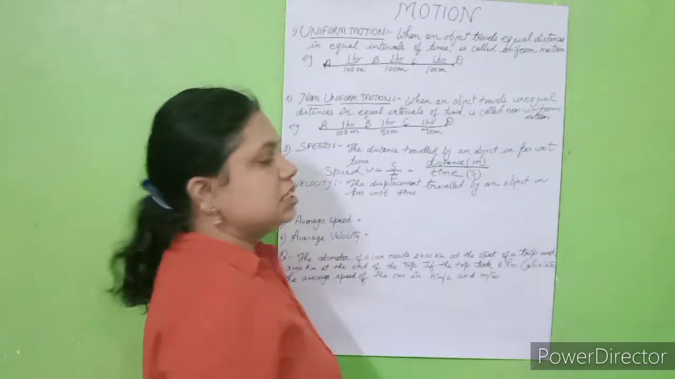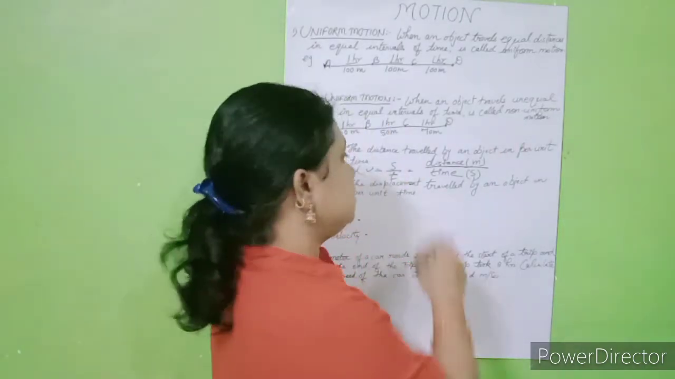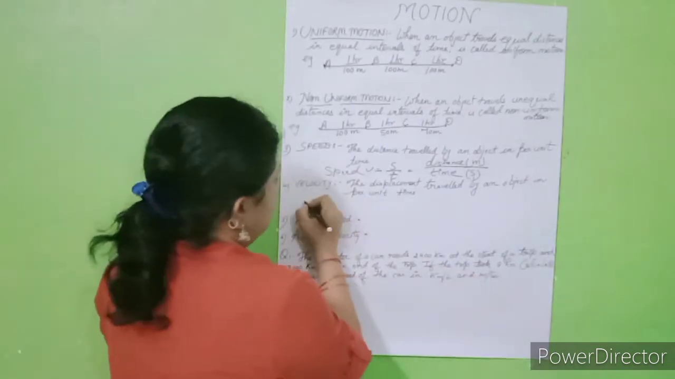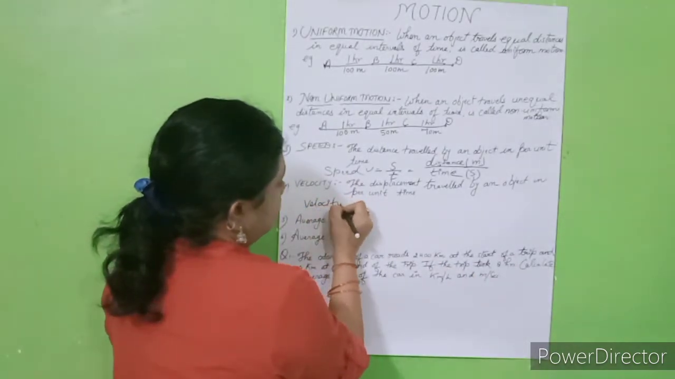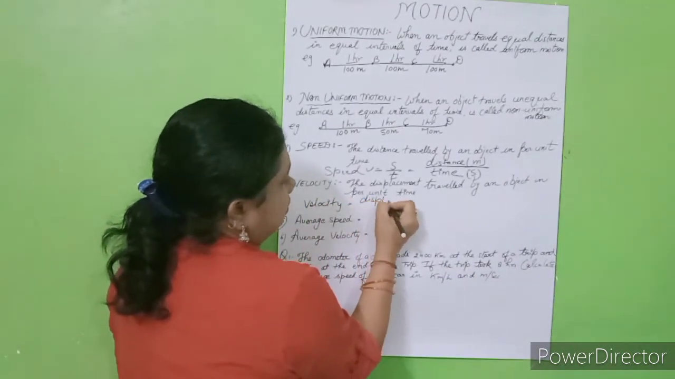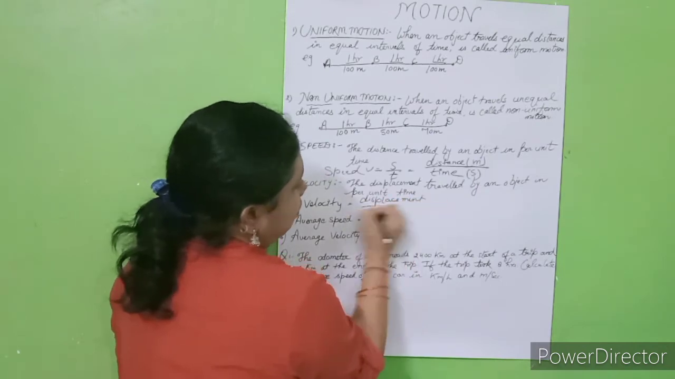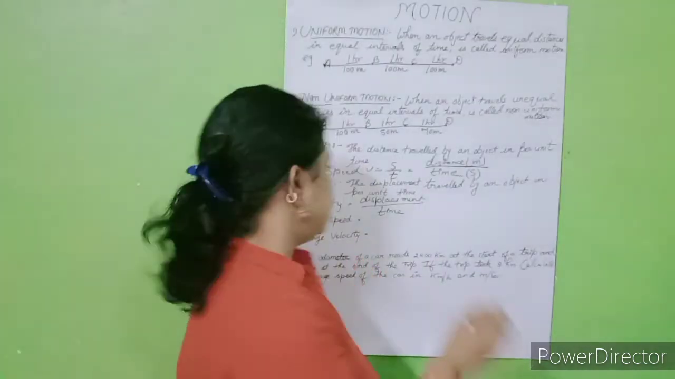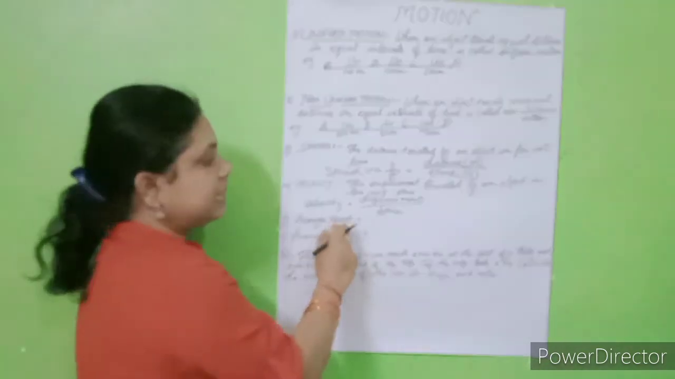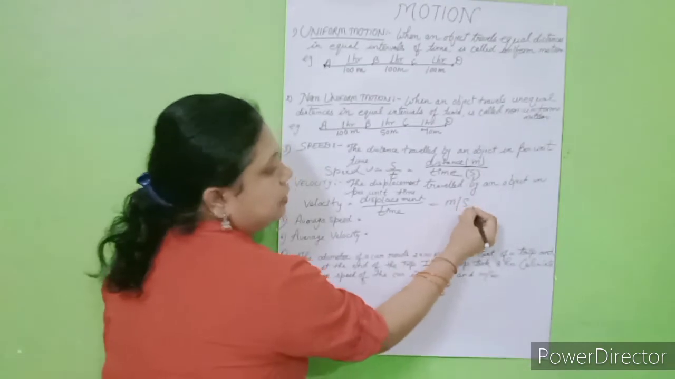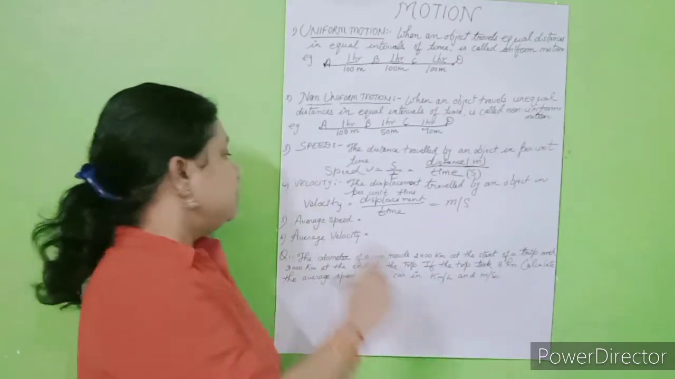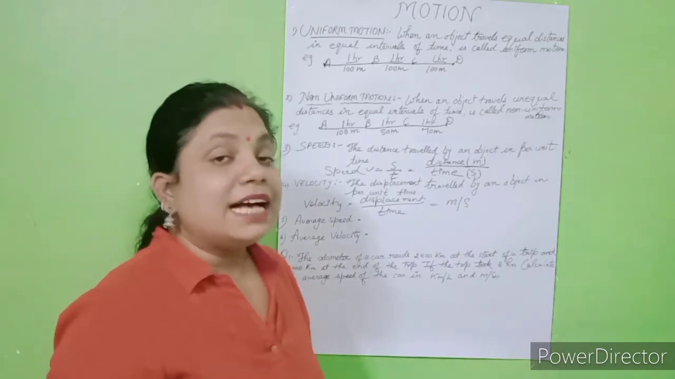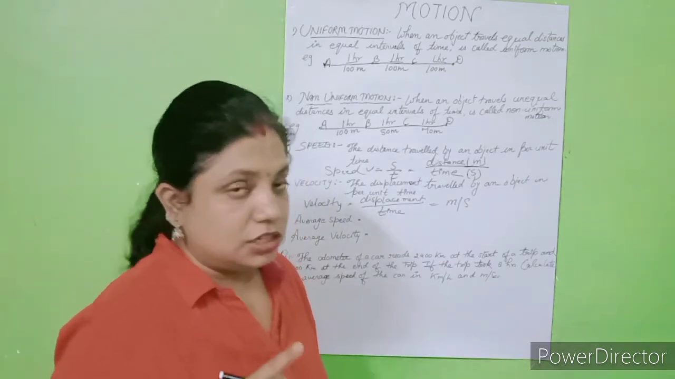Like that, students, velocity is the displacement travelled by an object per unit time. That means velocity is equal to displacement upon time. Again, students, we can say it is the displacement upon time. The unit again will be meter per second. But velocity is a vector quantity. Why? Because it has magnitude as well as direction also, fine.